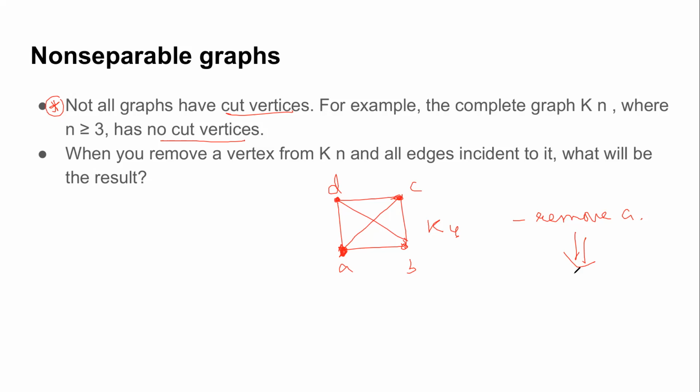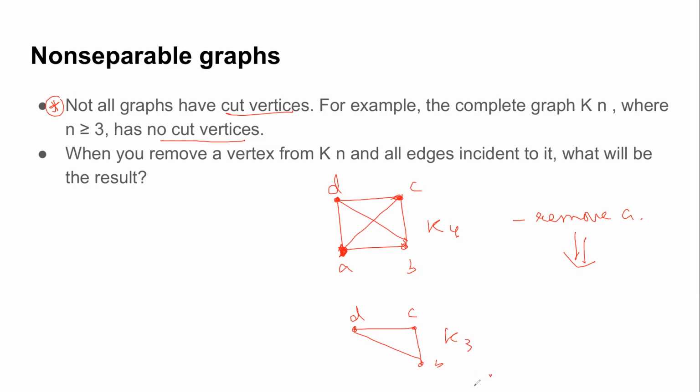What is the resultant graph? Try to remove it and see. So I remove A and 3 of its edges. We get a triangle. But what is a triangle? A triangle is actually K3, right? It's a complete graph on 3 vertices.